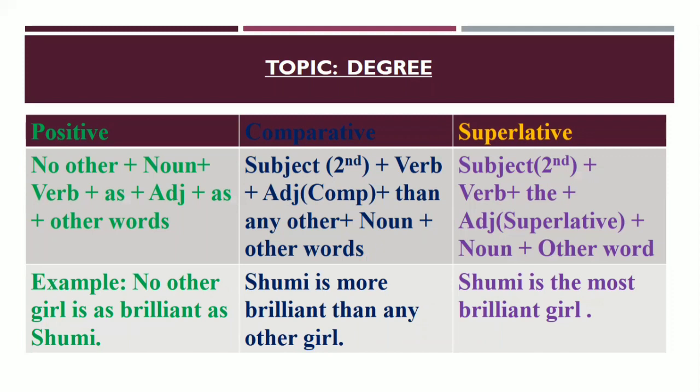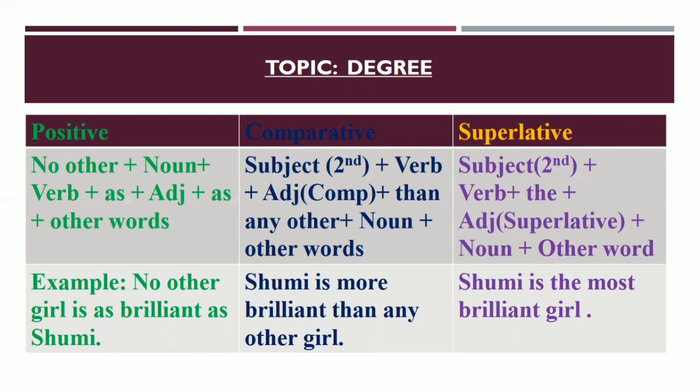By the same process, in case of superlative degree, you will get: Shumi is the most brilliant girl. So match the structure with the example, then it will be pretty clear to you.